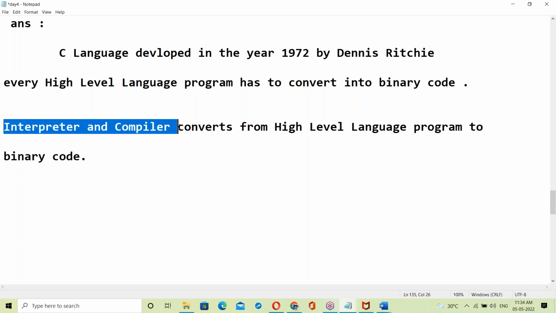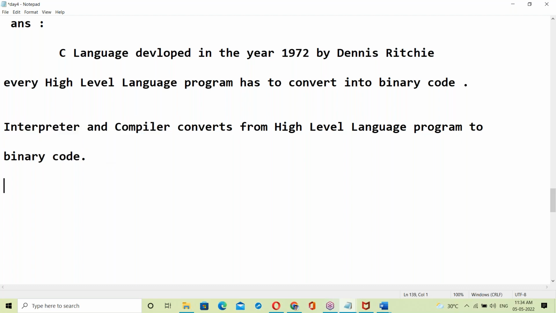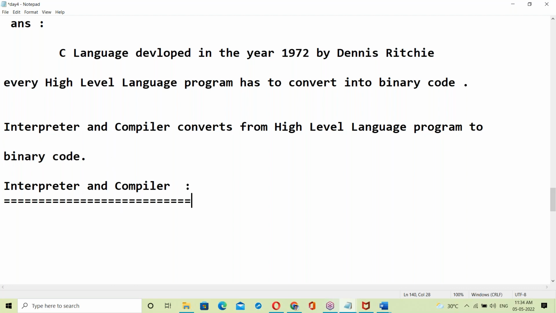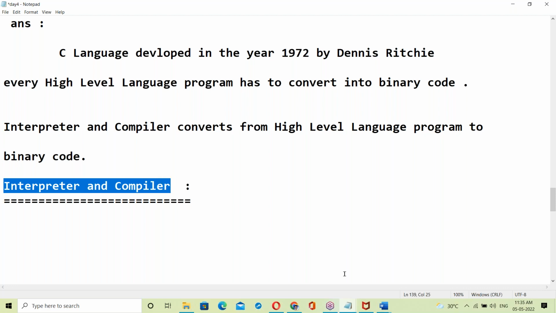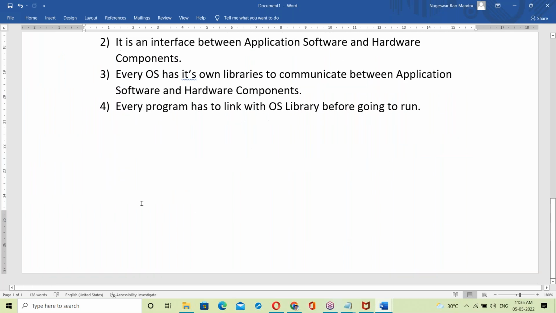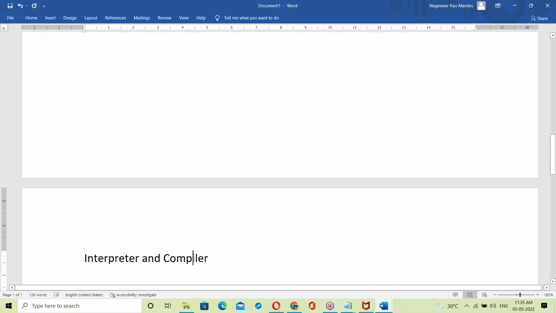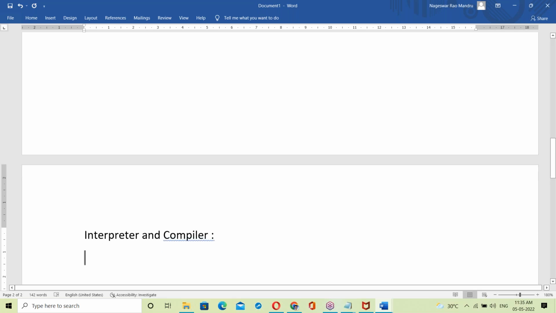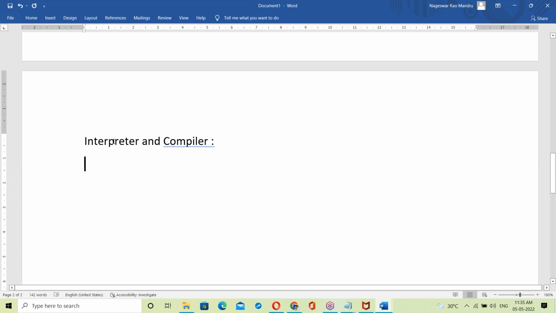Let us see what an interpreter and a compiler are. Yes, it's a most important topic. Every software engineer must have this knowledge. What is an interpreter? What is a compiler? Both convert from high level language to binary code, but there is a difference. What's the difference? Interpreter versus compiler.